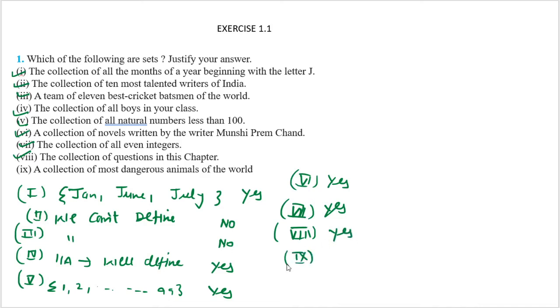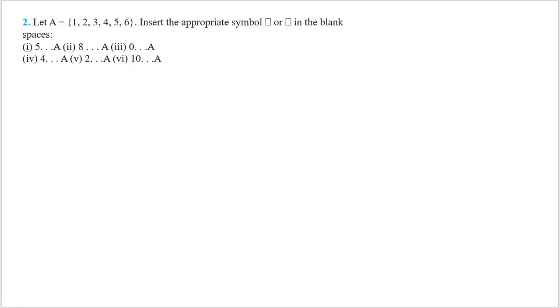For the next part, a collection of the most dangerous animals of the world. Wow, a collection of most dangerous animals of the world. Someone will say the snake is very dangerous, someone will say the lion is very dangerous, someone will say the elephant is very dangerous. So it is not well defined. So what will you say? No, because it is not well defined, it is not a set.